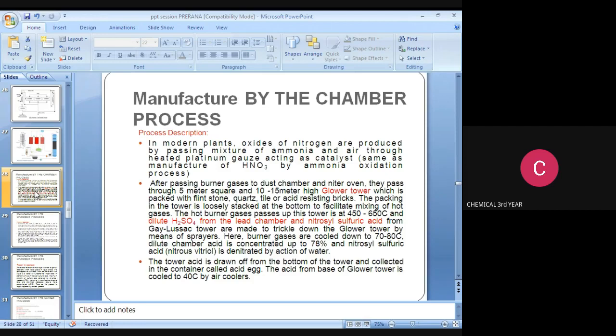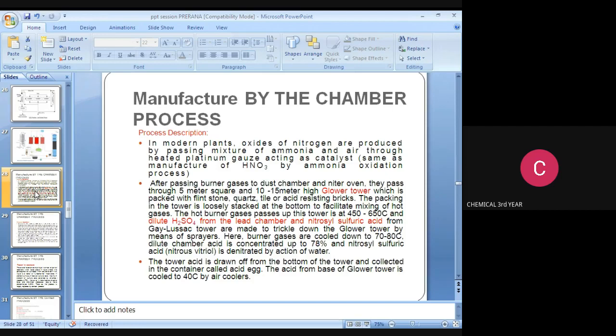In modern plants, oxides of nitrogen are produced by passing a mixture of ammonia and air through heated platinum gauze acting as a catalyst. What type of catalyst is used? Platinum gauze catalyst is used, same as in the manufacture of HNO3 by the ammonia oxidation process.